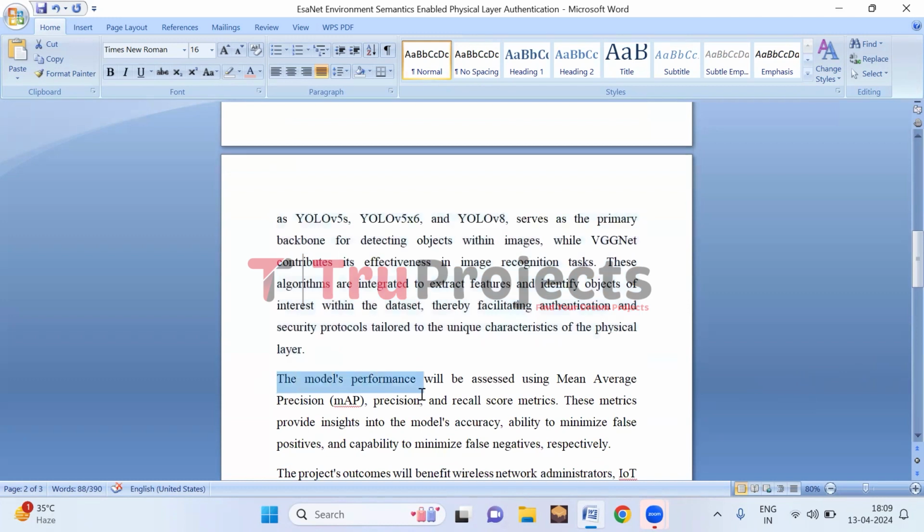The model's performance will be assessed using mean average precision (mAP), precision, and recall score metrics. mAP measures overall accuracy, precision evaluates false positives, and recall assesses false negatives, providing comprehensive insights into the model's effectiveness in detecting objects within the dataset.